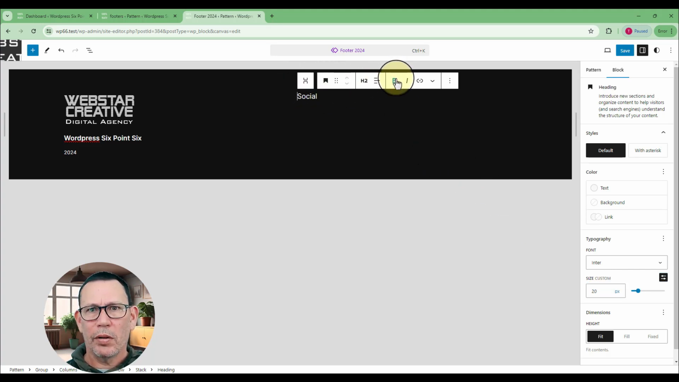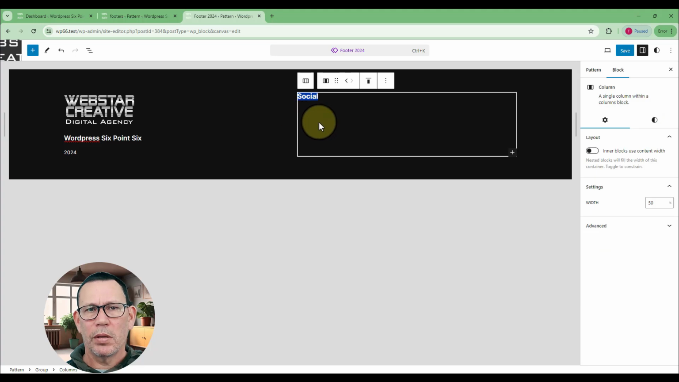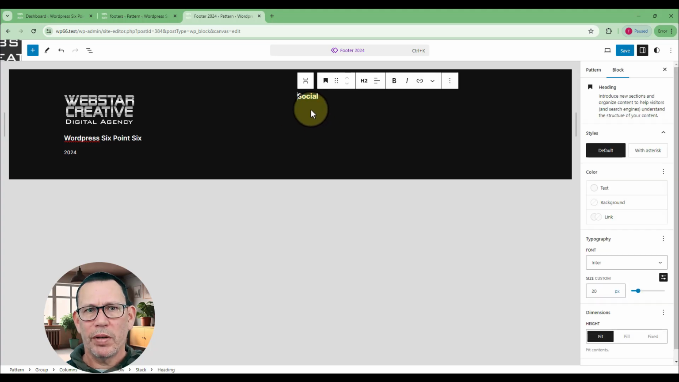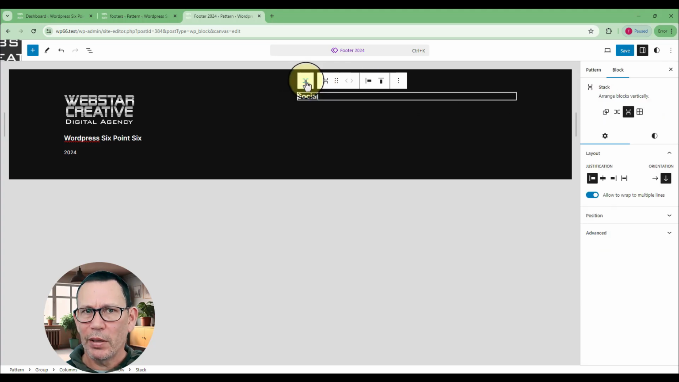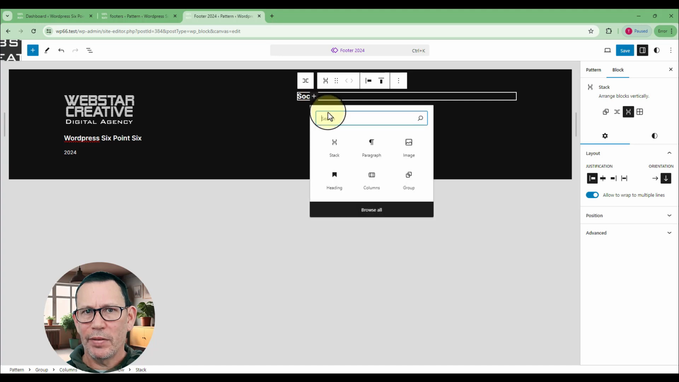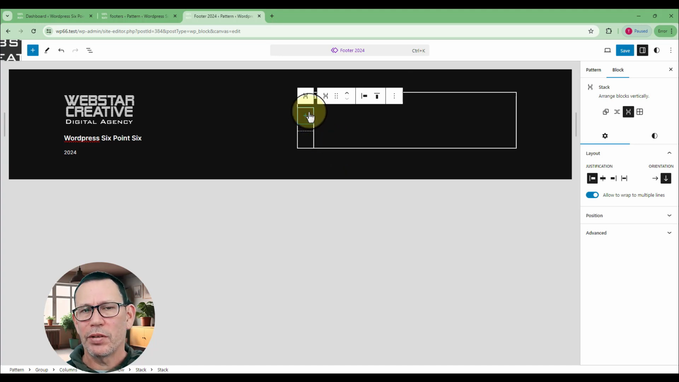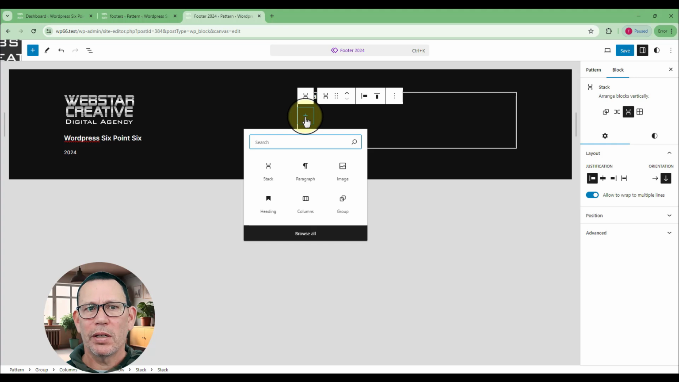Okay, and I'll also make it bold. Like that. Okay, so inside my stack, now I'm on the heading. So if I go up to my parent stack by hitting the far left tab on the toolbar, I can now add another stack. So I've put a stack inside a stack, and inside this stack, I'm going to add some navigation.